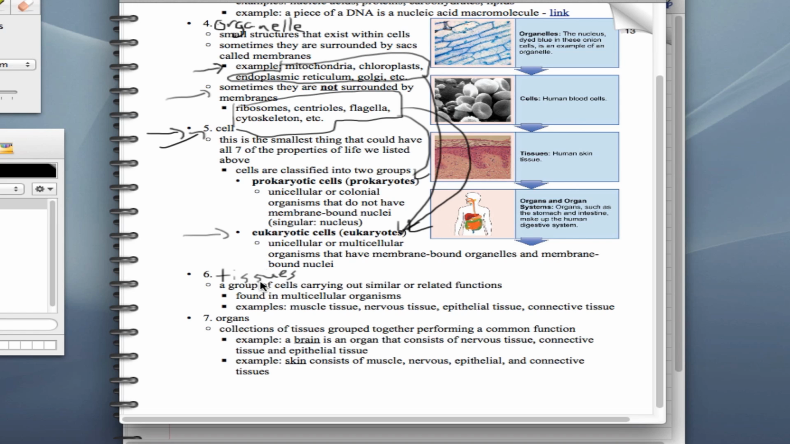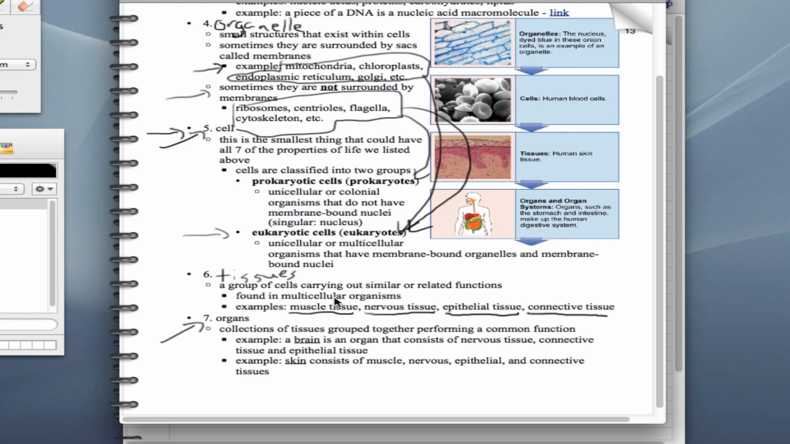And these aren't obviously the same as the tissues you use to blow your nose. A tissue is a group of cells that carry out a similar or related function, and they're found in multicellular organisms. There are 4 types of tissue, and if you ever take anatomy or physiology, you will learn the 4 types of tissue and learn how to recognize them. And they're listed for you here: muscle tissue, nervous tissue, epithelial tissue, and connective tissue.